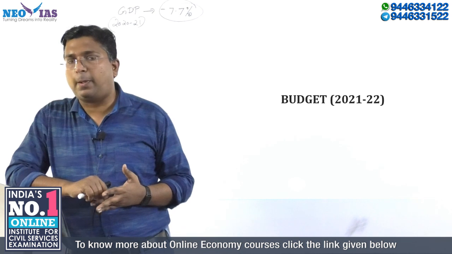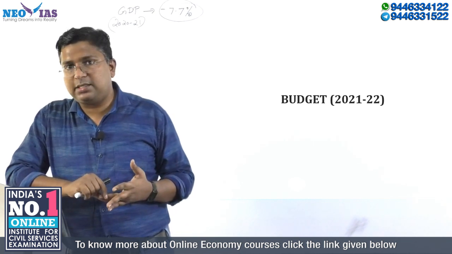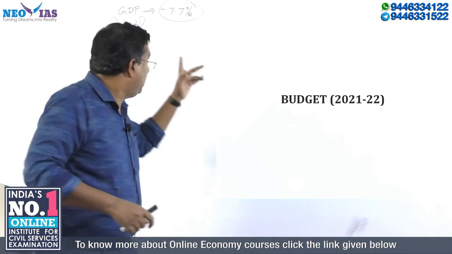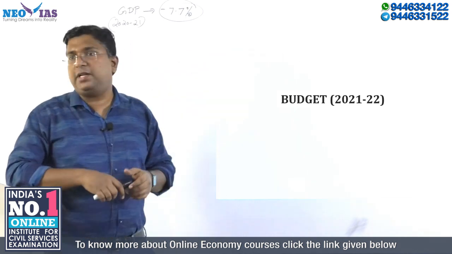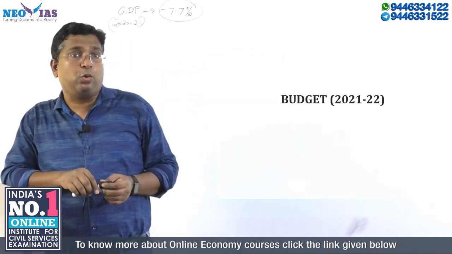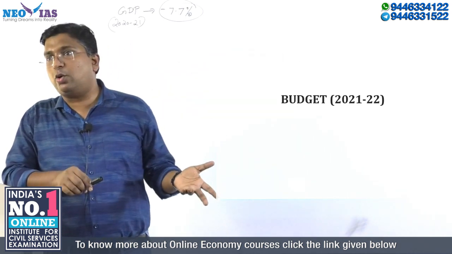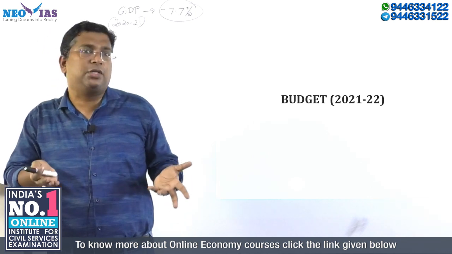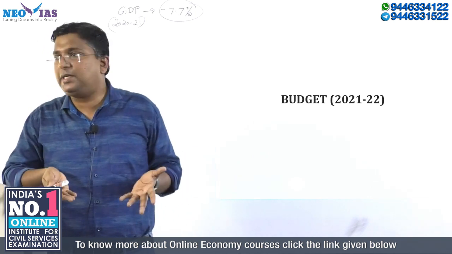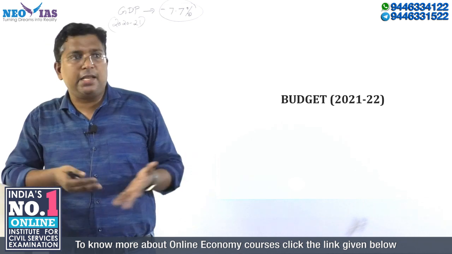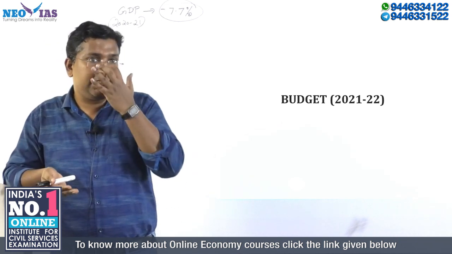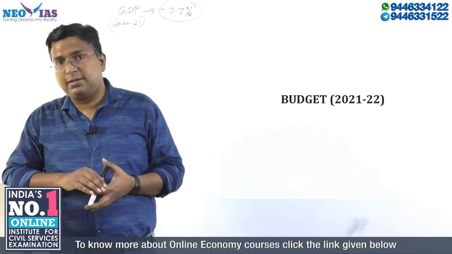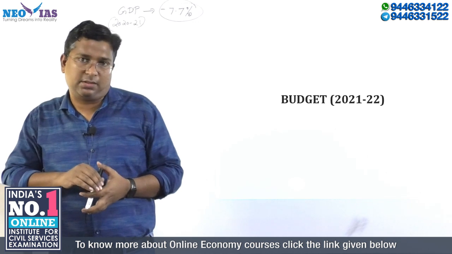The disinvestment target for the 2020-21 financial year was 2.1 lakh crore, and what is actually going to be realized is just 32,000 crore. So in disinvestment itself, nearly 1.8 lakh crore is short, plus there is the huge government expenditure.